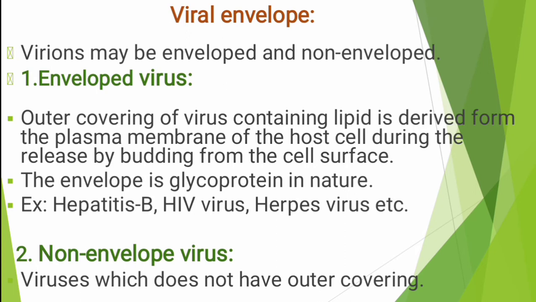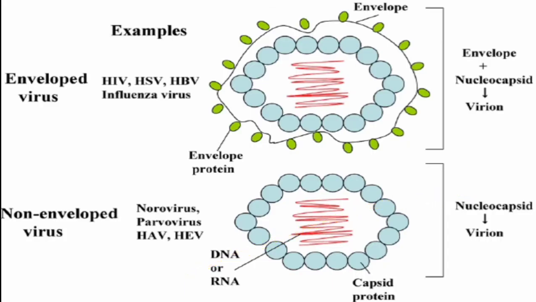Next, non-enveloped virus. Viruses which do not have an outer covering, compared to the envelope, here we can't see the outermost layer. So this virus we call the non-enveloped virus. Here see the diagrammatic representation, envelope and non-envelope are there. Examples I have also given here. Next, the outermost layer, this layer we call the envelope. This is made up of proteins and lipids from the plasma membrane.